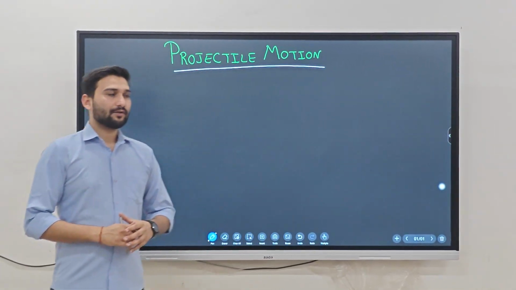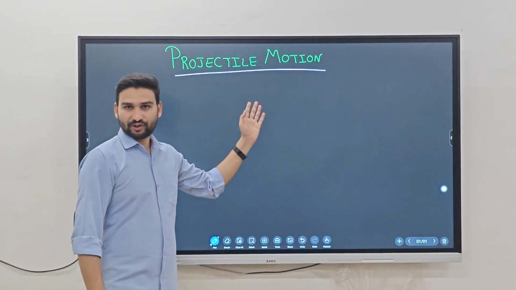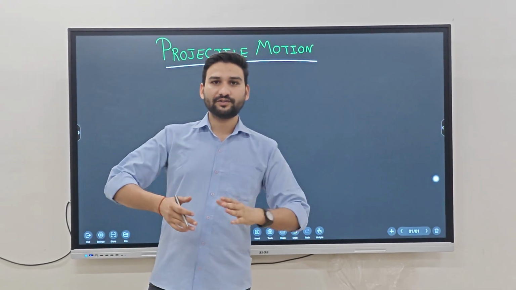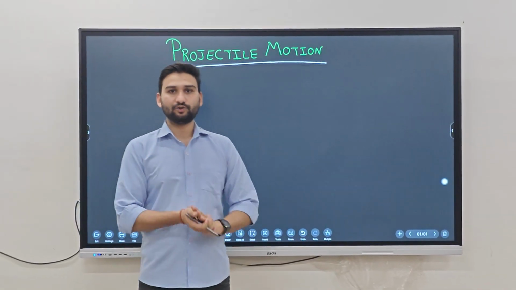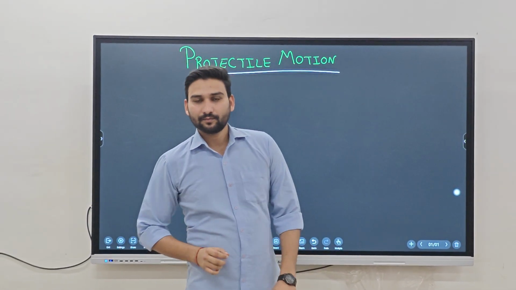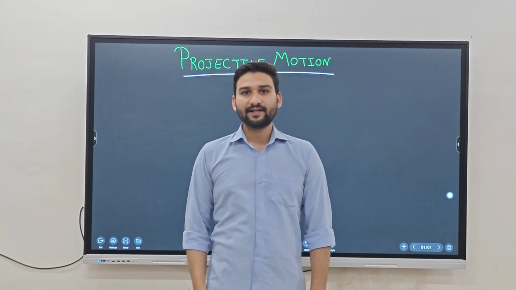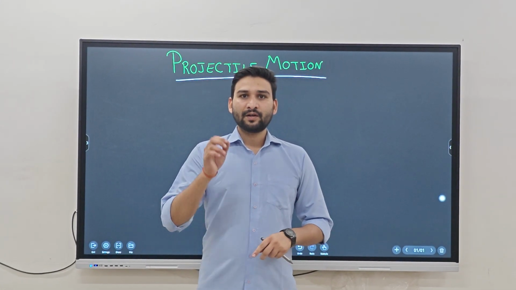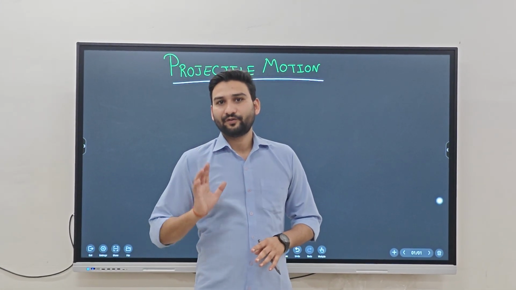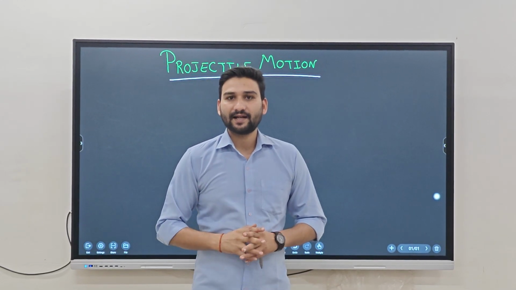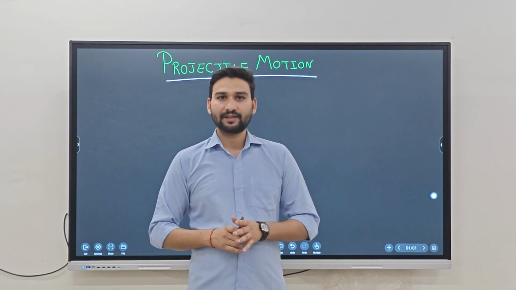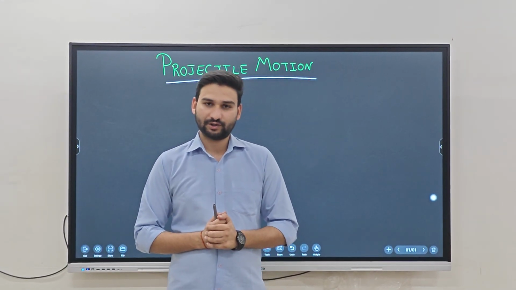So, today we are going to discuss the topic of projectile motion. First, we discuss what projectile motion is. When a particle moves in a vertical plane and its acceleration is perpendicular to its velocity and always acts in a downward direction, that motion is called projectile motion.